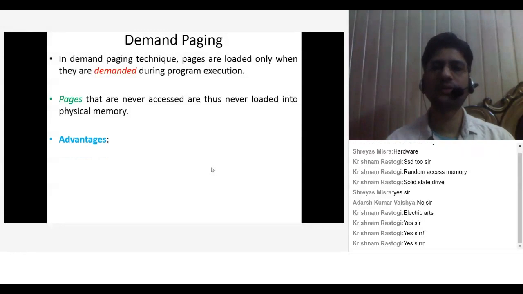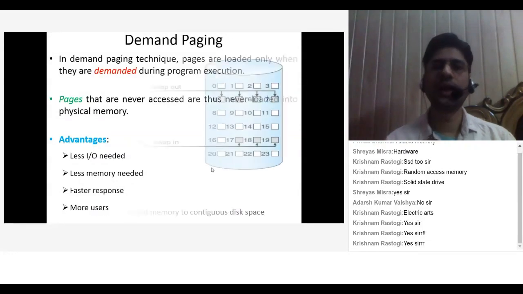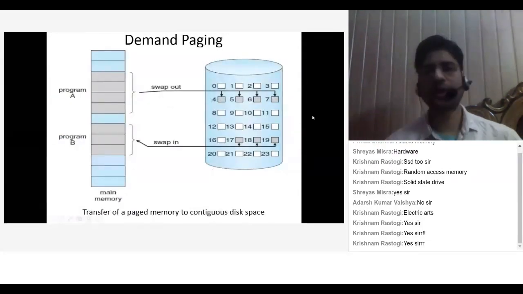So by doing this, what advantages can we get? Less input output needed, less memory needed, faster response, and more users can be accommodated at a time. This is the beauty of demand paging: only those things that are requested, we go for them only.